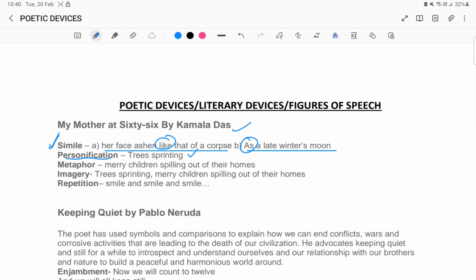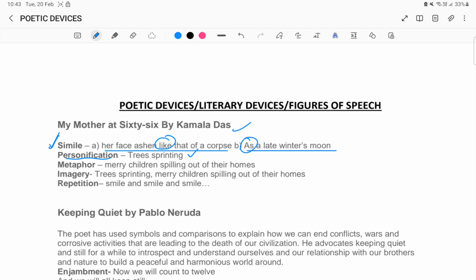Metaphor: merry children spilling out of their homes. So metaphor is used to make comparison between two different things with similar traits or similar characteristics. So merry children spilling out of their homes is an example of metaphor here in this poem.